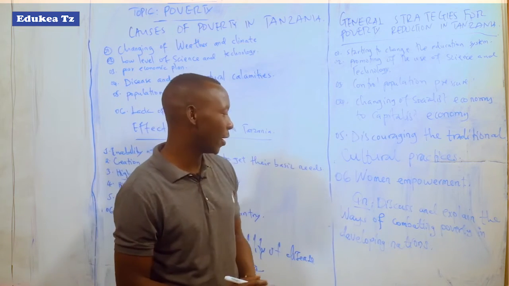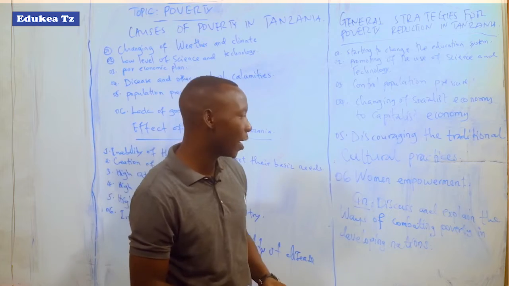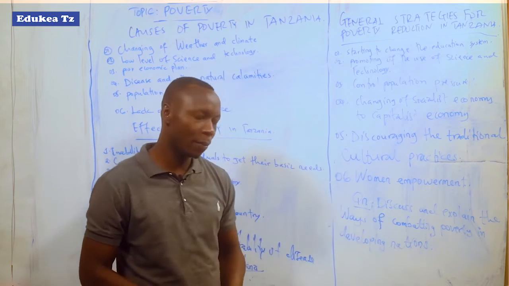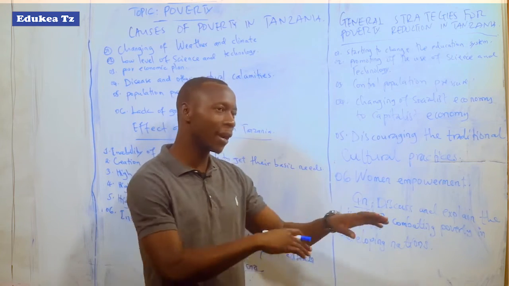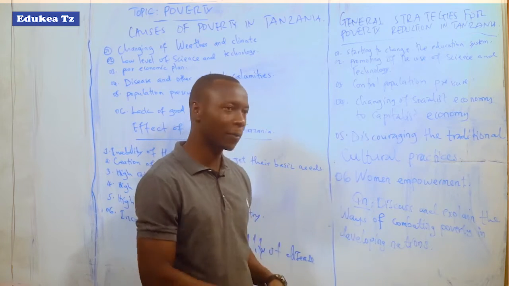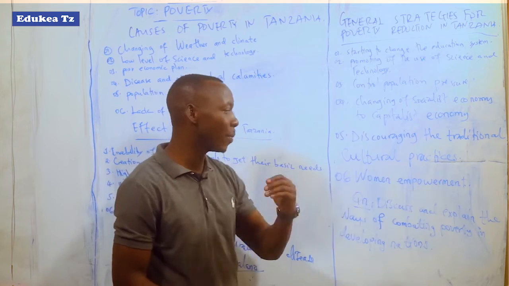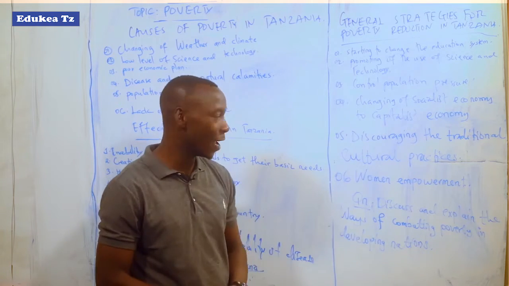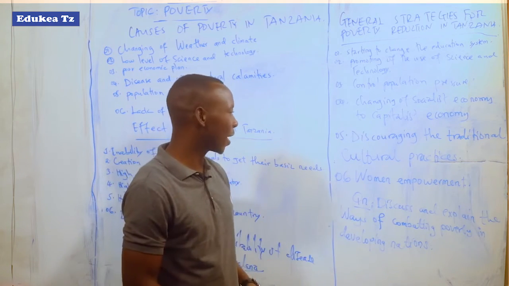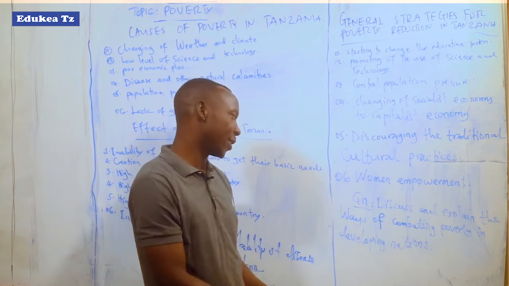Point number 6, last but not least, women empowerment. Through women empowerment in production and in other activities like political activities, cultural activities, and other productive activities, if women are empowered, production will be higher, and in the end poverty will be eradicated.